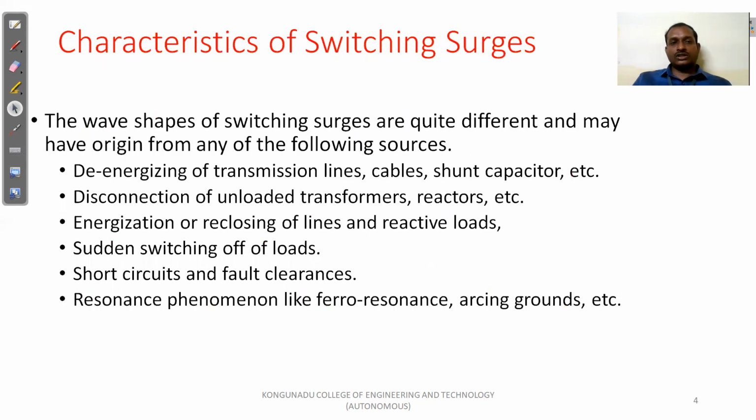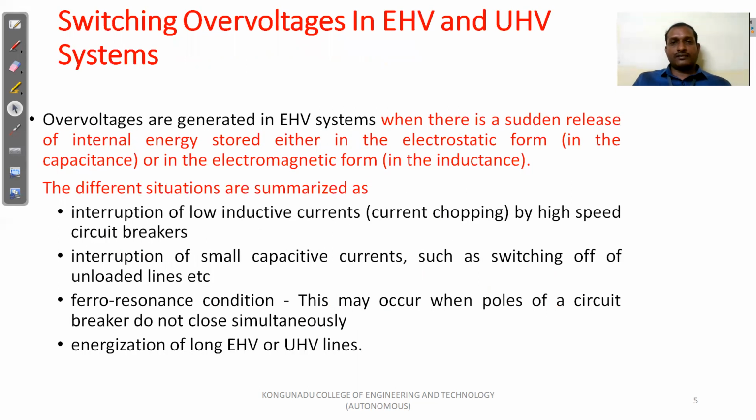The reasons or origins are de-energization of transmission lines, cables and capacitors, disconnection of unloaded transformers and reactors, energization or reclosing of lines and reactive loads, sudden switching off of loads, short circuits and fault clearance, and resonance phenomena. These are the sources or origins of the switching surges.